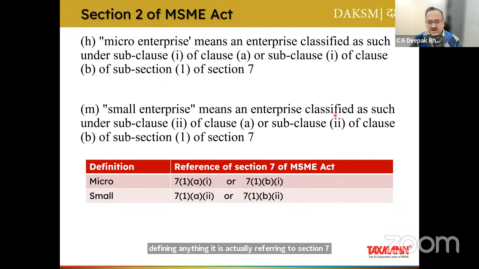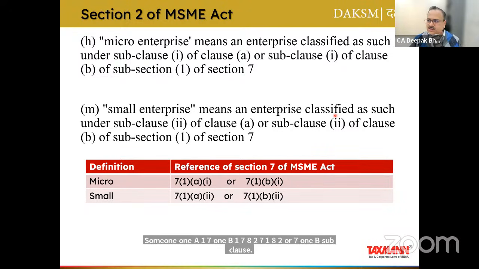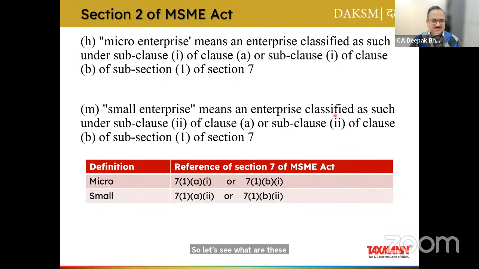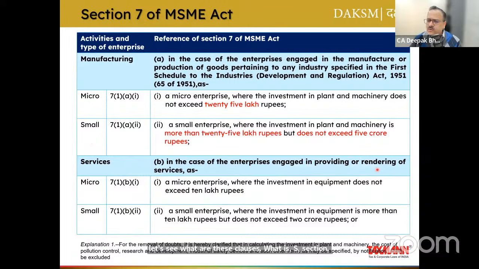7(1)(a)(i), 7(1)(b)(i), 7(1)(a)(ii) or 7(1)(b)(ii). So let's see what are these clauses. What Section 7 talks about. Now, interestingly, if you look at Section 7, only two types of activities are there. One is manufacturing, and second is services.